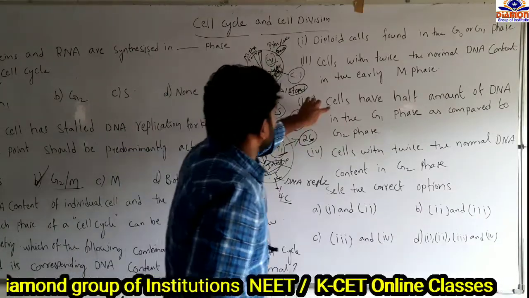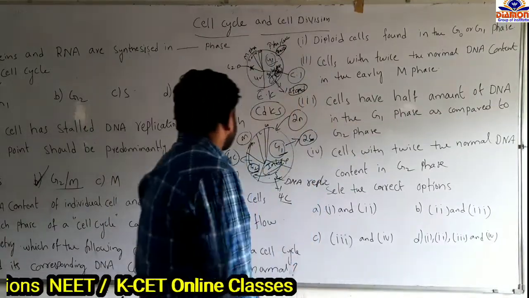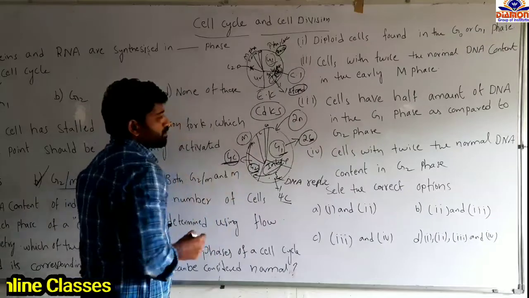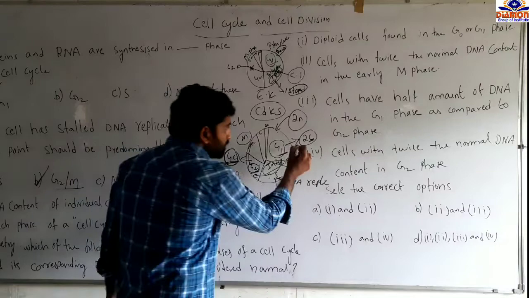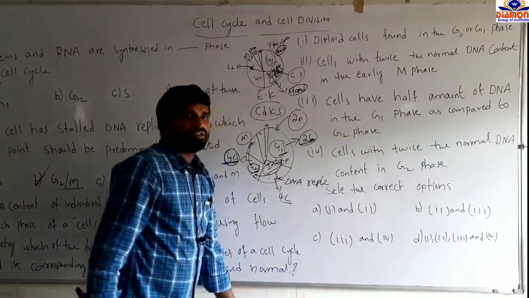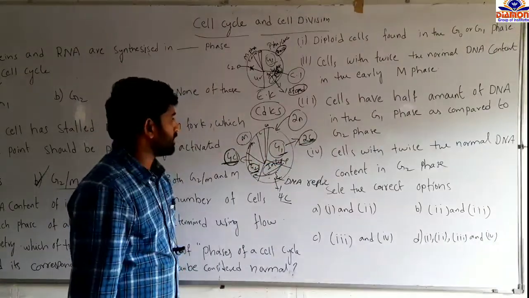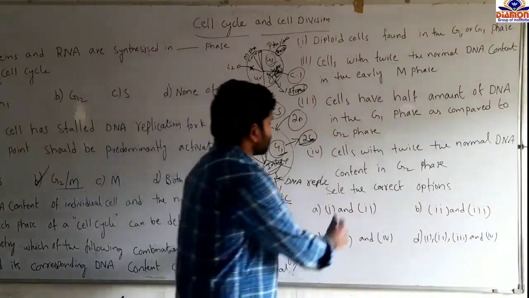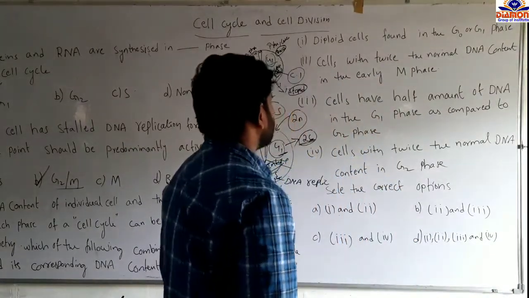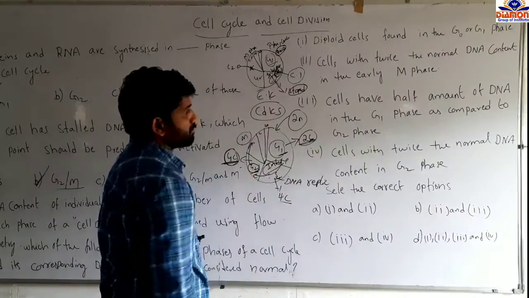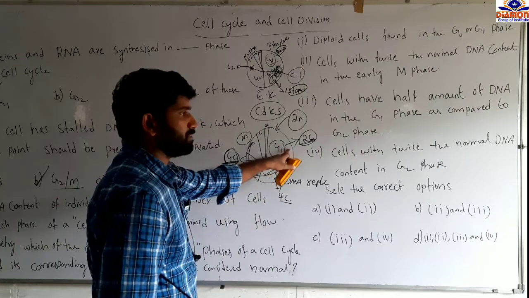Now you see, cells have half the amount of DNA in the G1 phase as compared to the G2 phase. In the G2 phase, 4C is the amount of DNA, meaning 4 copies. But in the G1 phase it is only 2C, half the amount of DNA. And option 4: cells with twice the normal DNA content in the G2 phase. Yes, cells with twice the normal amount of DNA are present in the G2 phase compared to the G1 phase.